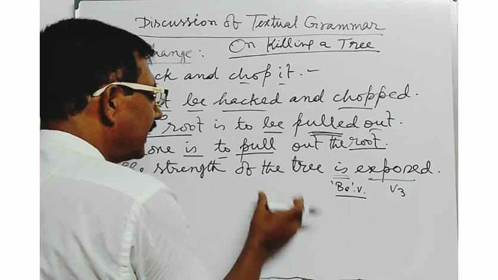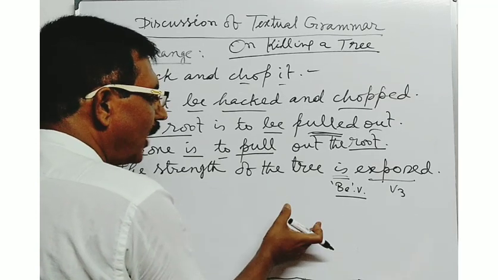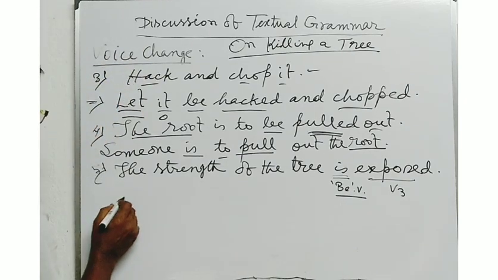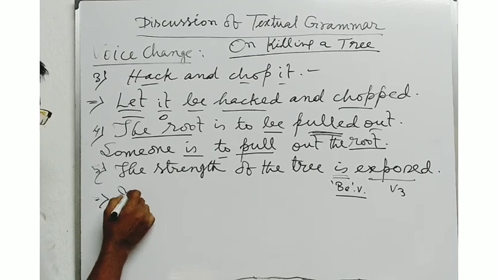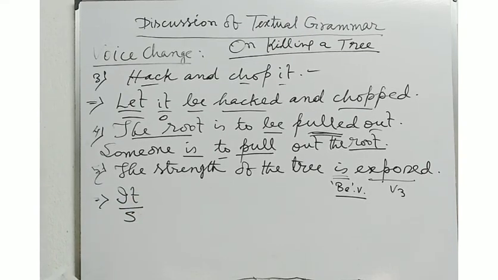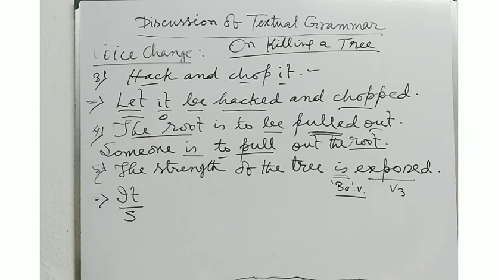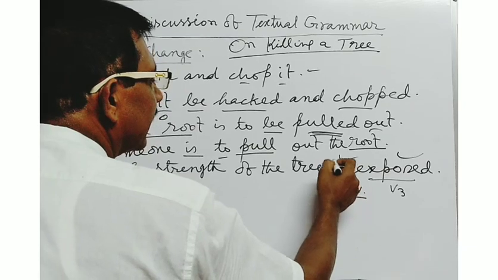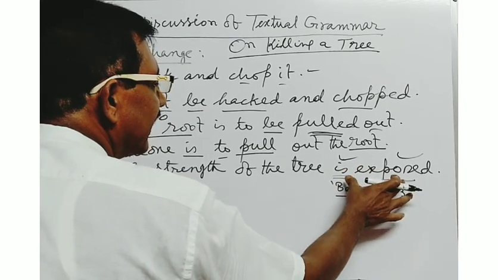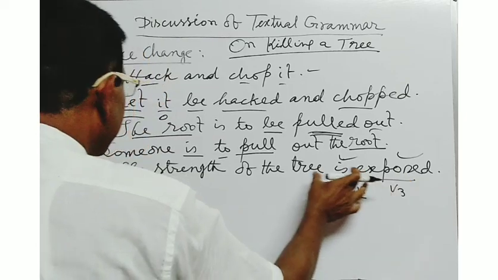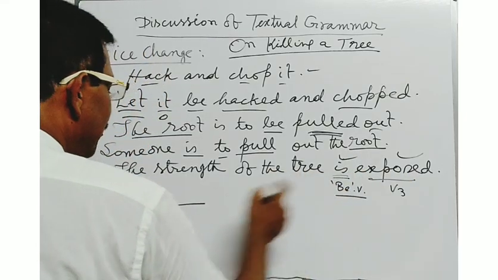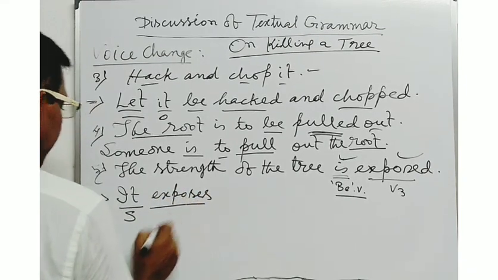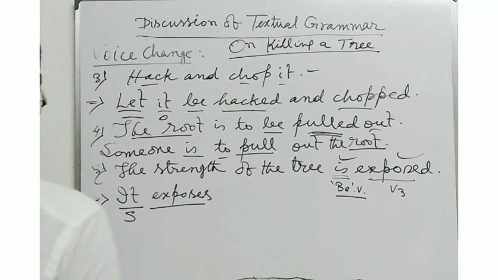So at the time of converting the sentence into active one, you will have to use the subject at the beginning, then the answer will be written in this way. Suppose you take it as the subject. Then here exposed is the passive structure in the present indefinite form. So at the time of writing the verb, you will have to use exposes. It exposes the strength of the tree.